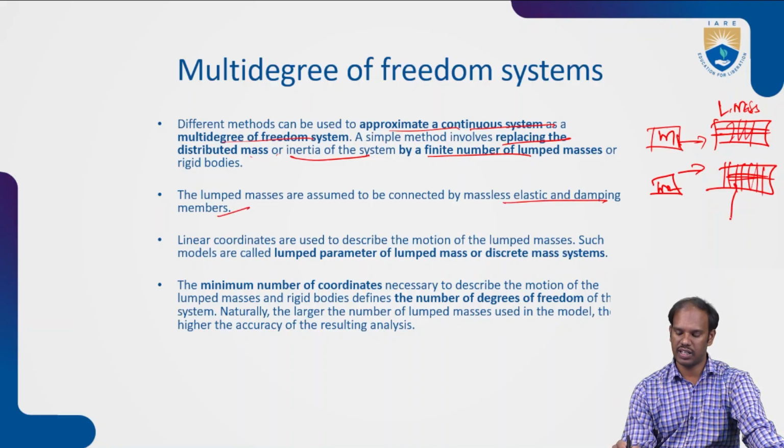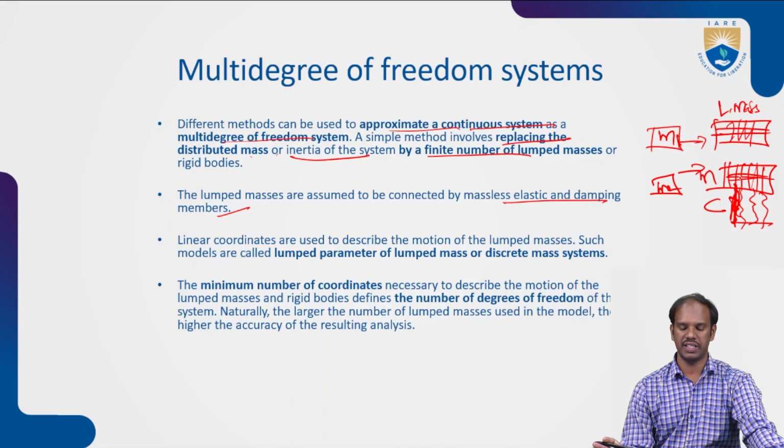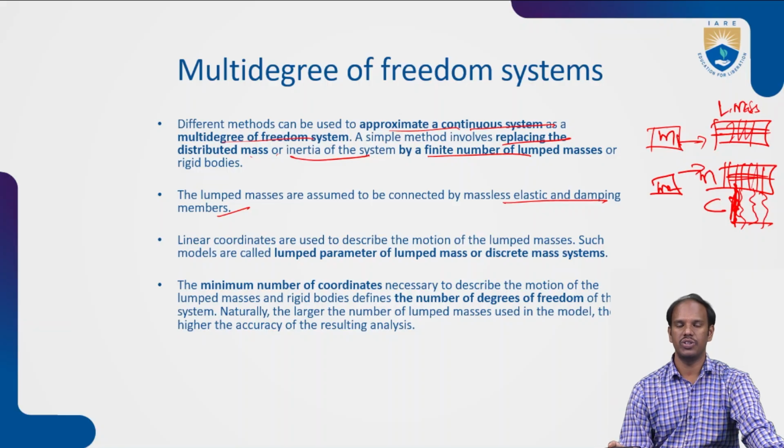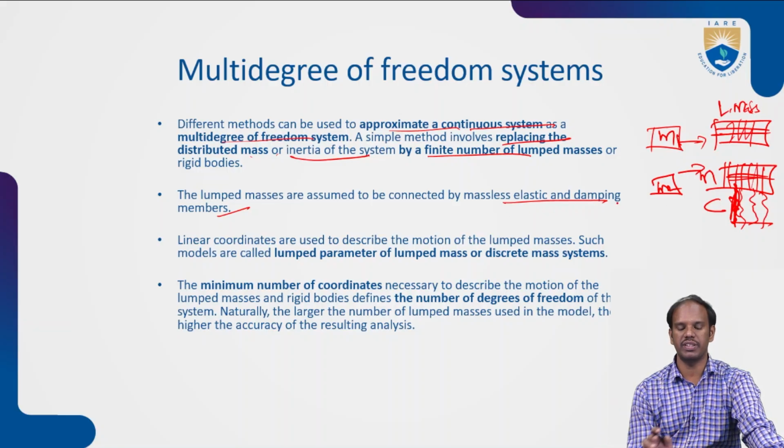Lumped masses are assumed to be connected by massless elastic damped members. So these are all connected to spring systems, or elastic damped systems. Mass is connected to the spring, which is an undamped massless system. So it will be considered as springs only, or by using a dashpot, which does not have any mass. So a massless elastic damped system will be connected.